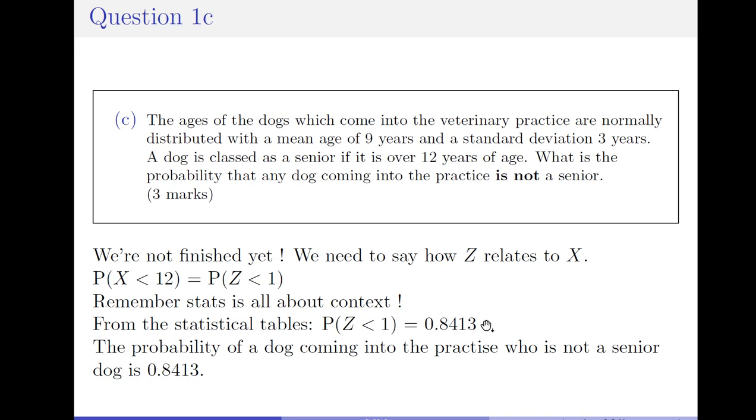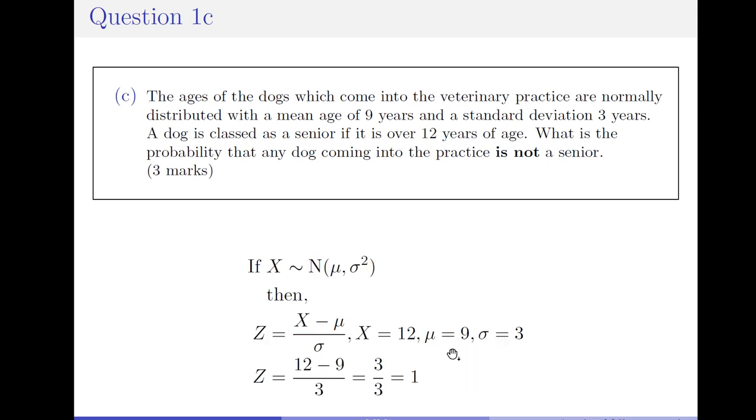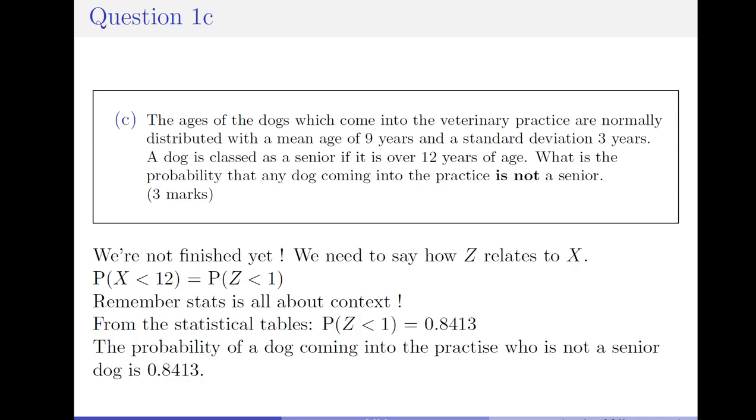And we'll write a sentence to explain what our solution means. The probability of a dog coming into the practice who is not a senior dog is 0.8413, and that is the 3 points required for this question. So we get 1 mark for our final answer, 1 mark for this statement relating it back to the context, and if I just go back quickly, 1 mark for calculating that z was equal to 1. And that's this question complete. So we will now move on to question 1d.